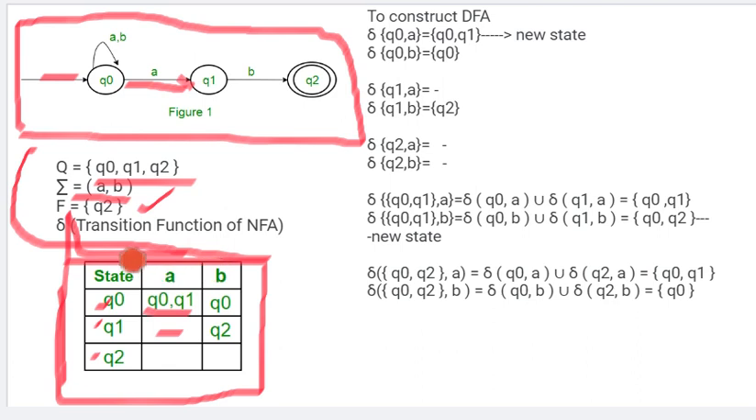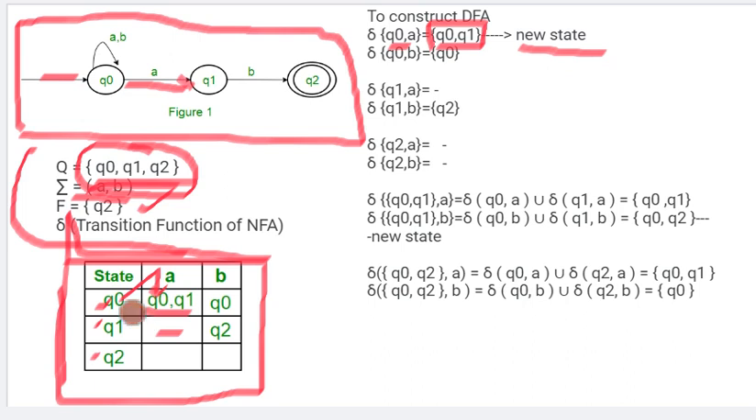So the first task is, what are the given states? Our given finite states are Q0, Q1, Q2. Three states. For these three states, for A and B input, we need to find the transitions. Okay, so to construct the DFA, let's start. Transition of Q0 on A, what is it giving us? Q0 Q1. Q0 Q1 together, there is no such state given in the question, right? Individually Q0, Q1, Q2 are given, together is not found, so that's why it's a new state.